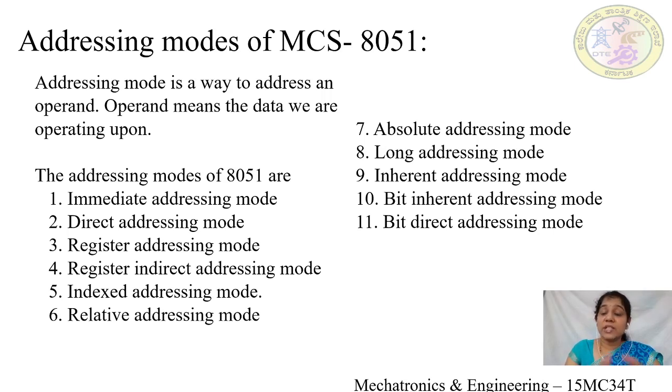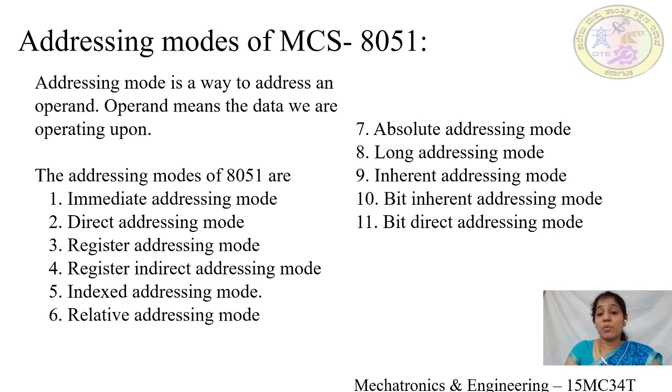Next is relative addressing mode. In case of relative addressing mode, we can have a jump or a call to another memory location within the range of -128 to +127. So these types of instructions and addressing modes are usually used in short jumps and short calls.